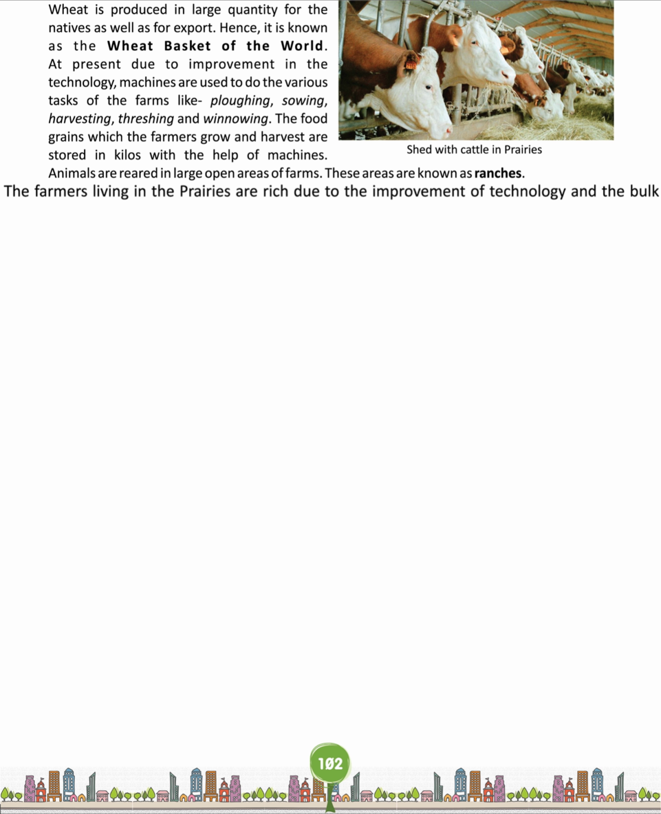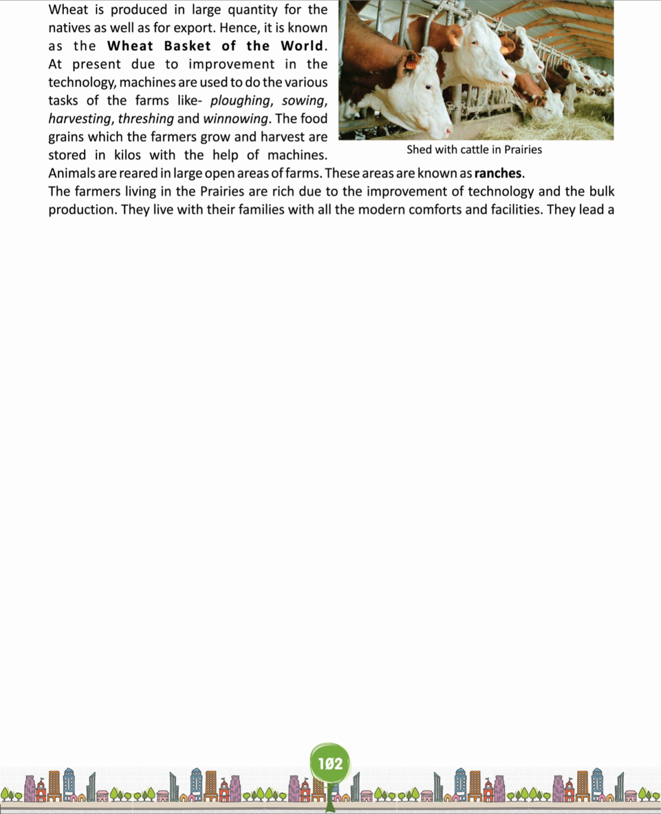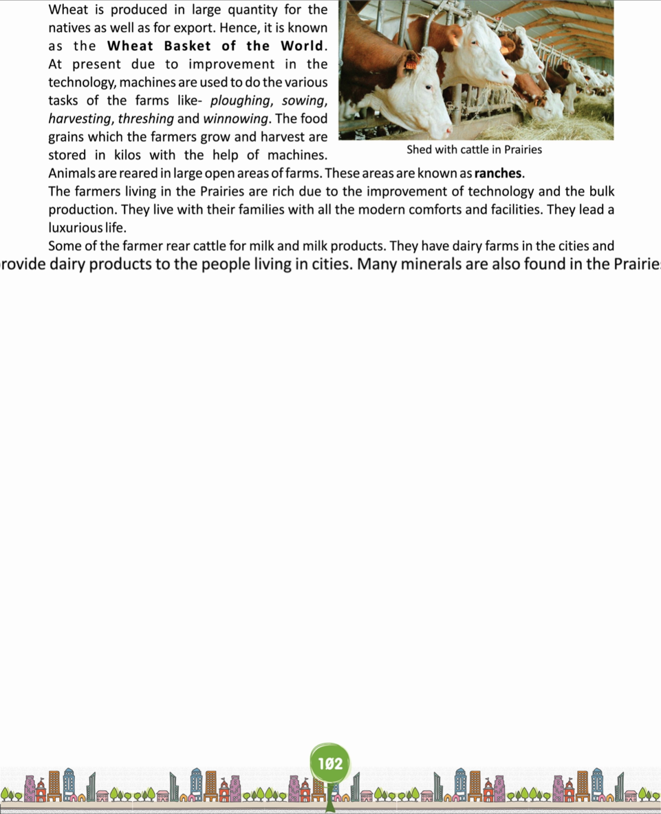The farmers living in the prairies are rich due to the improvement of technology and the bulk production. They live with their families with all the modern comforts and facilities. They lead a luxurious life. Some of the farmers rear cattle for milk and milk products. They have dairy farms in the cities and provide dairy products to the people living in cities.